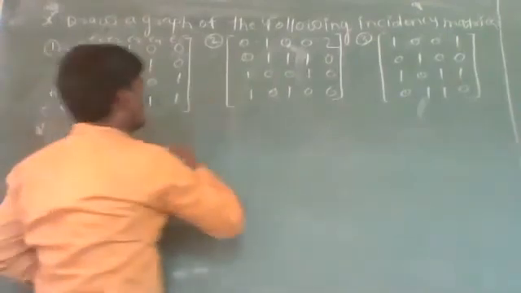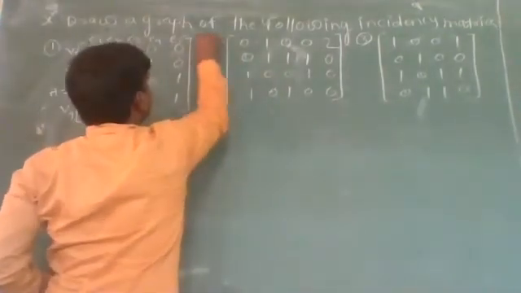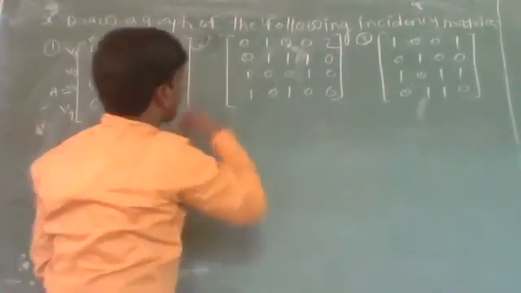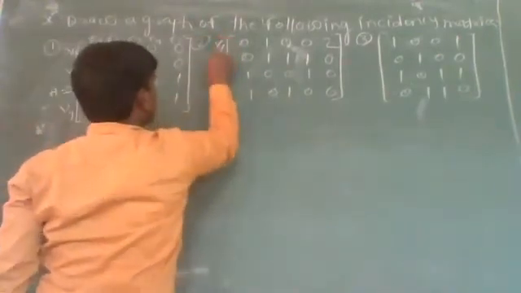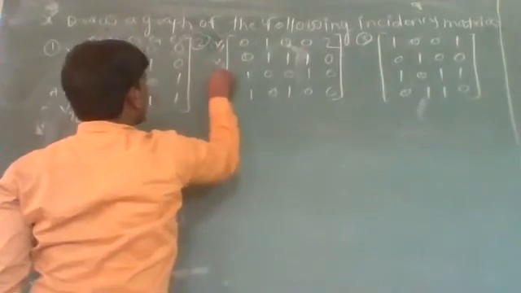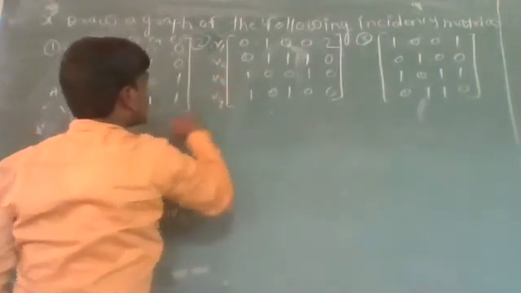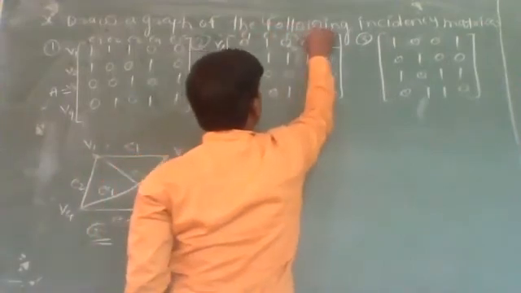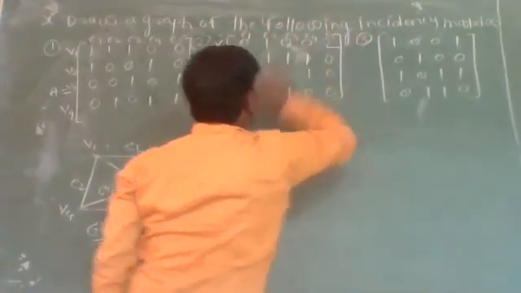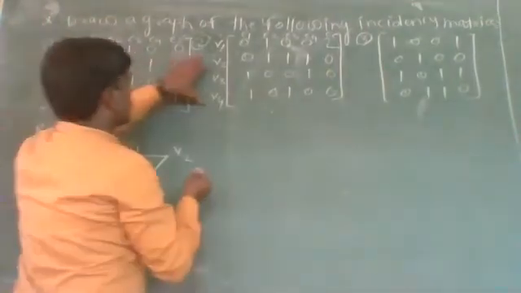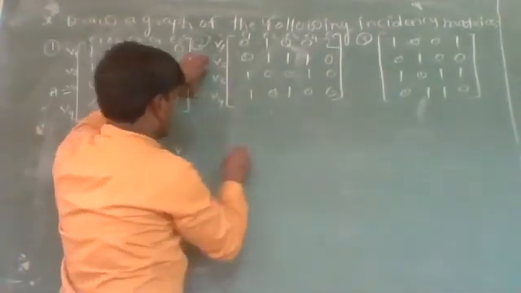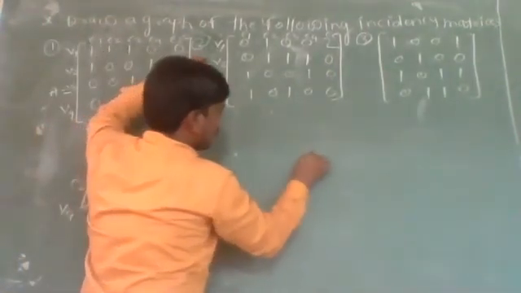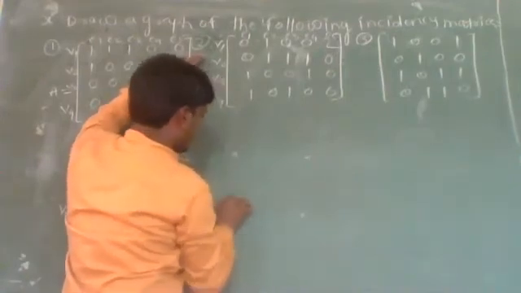Now, in second, here there are 4 vertices and again 5 edges. V1, V2, V3 and V4. E1, E2, E3, E4, E5. So here we get 4 vertices V1, V2, V3, V4.